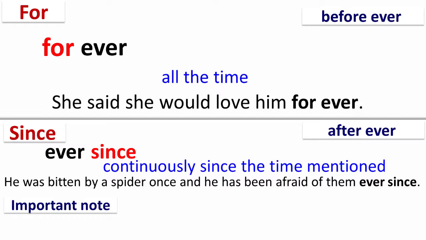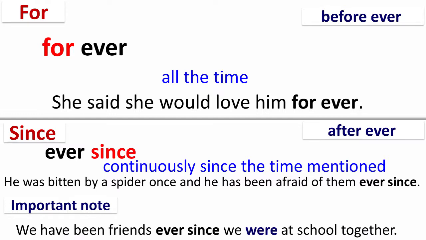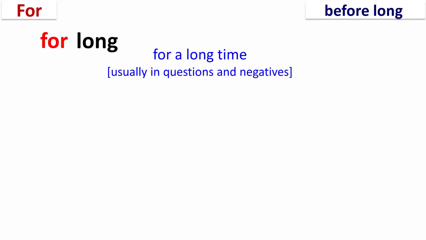Important note: if ever since is followed by a sentence, it is followed by a sentence in the past simple. For example, we have been friends ever since we were at school together. With long, for is used before long. For long means for a long time, usually in questions and negatives.